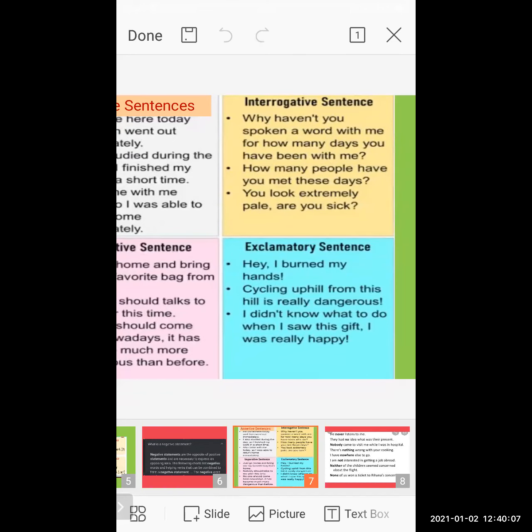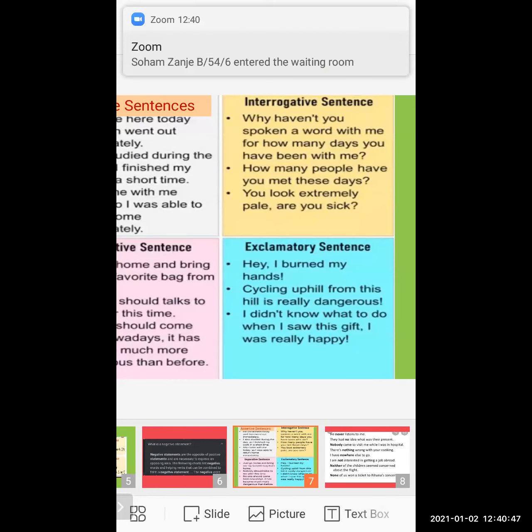Now the next sentence. Rohan, why are you coming late today? So here, what I'm doing, I'm asking a question to Rohan, right? So this sentence comes under which type of sentence? Yes, it comes under the interrogative sentence, because here I'm asking a question to Rohan.